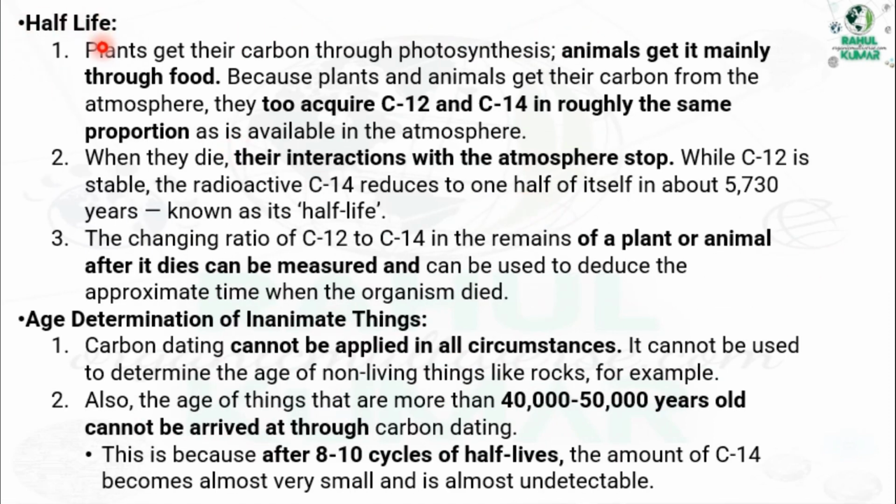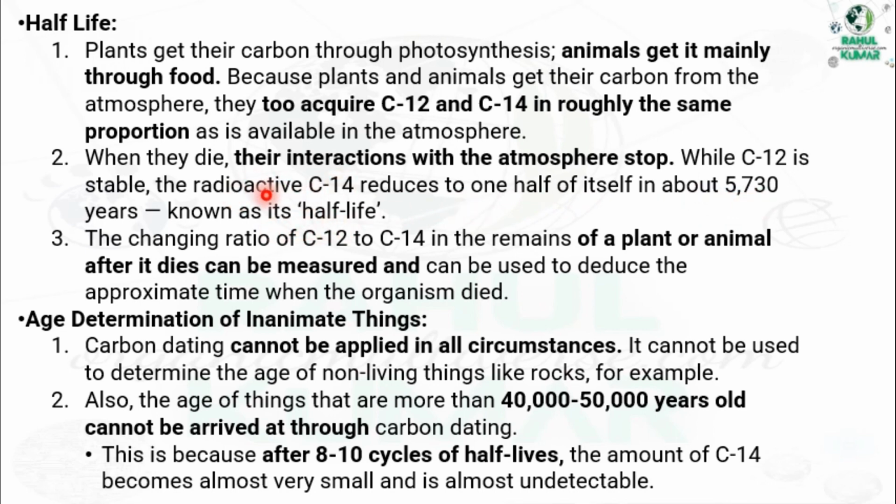So, what is half-life? Plants get carbon through photosynthesis. Animals get it mainly through their food. Because plants and animals get their carbon from the atmosphere, they acquire C12 and C14 in roughly the same proportions as available in the atmosphere. When they die, the interaction with the atmosphere stops. While C12 is stable, C14 is radioactive and reduces by half in about 5730 years, known as its half-life.